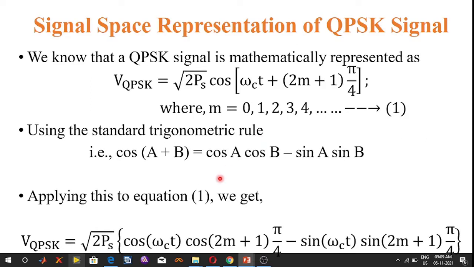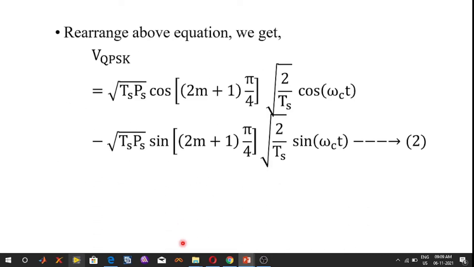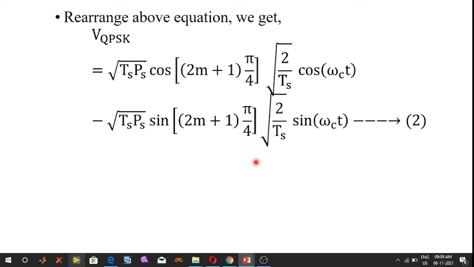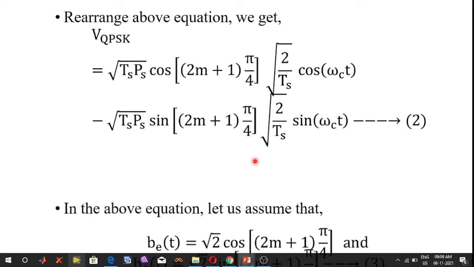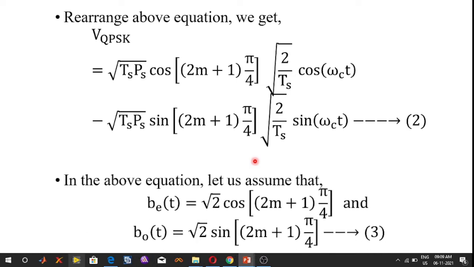So this RHS term can also be rearranged like this. And we also assume that the carrier signals are carrier basis functions, phi 1 of, sorry.